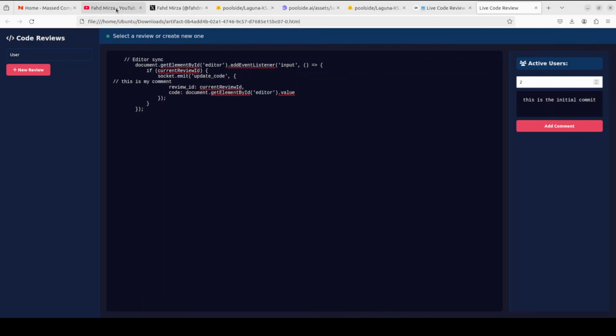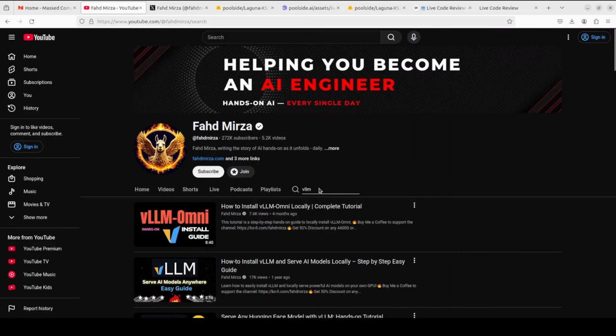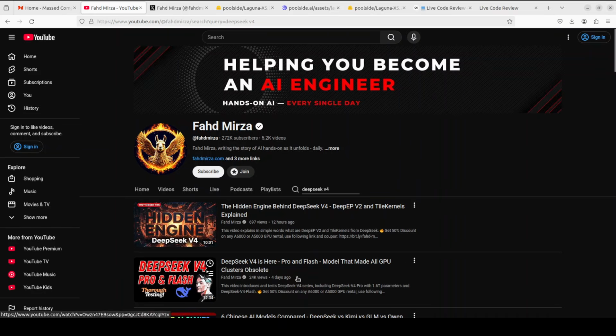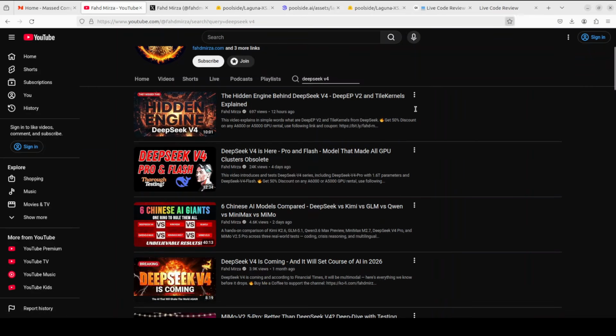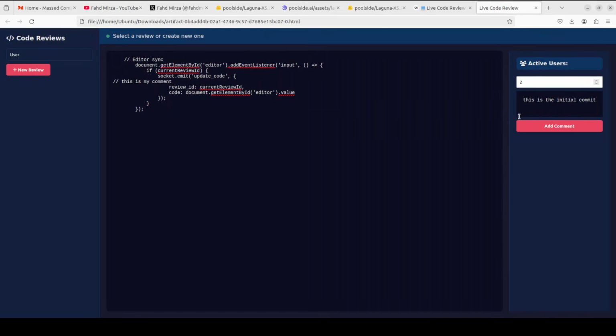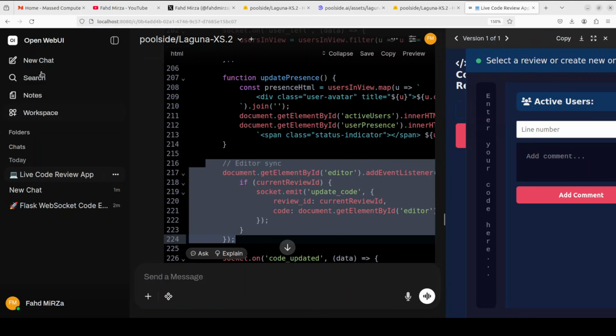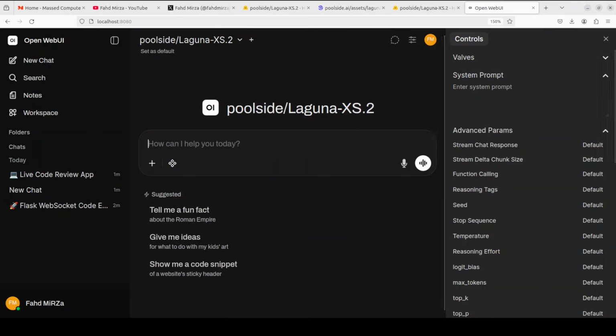And we have tested this same prompt with a lot of models, like DeepSeek V4 and Xiaomi yesterday, in these videos where we did the comparison, and most of the models were at least able to get a working application. Some of them really knocked it out of the park. So anyway, this model has failed royally in this first coding test, but let's not form our impression from just one test. Let's do a few more. I'm just going to open a new chat and let's do a few more.